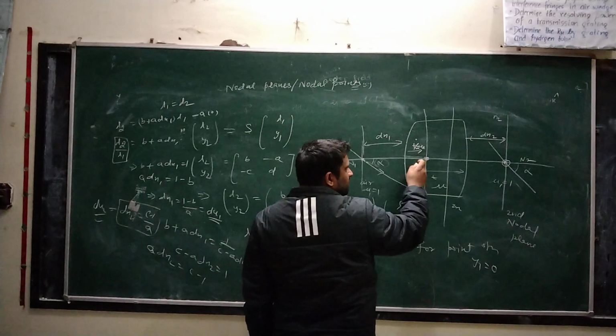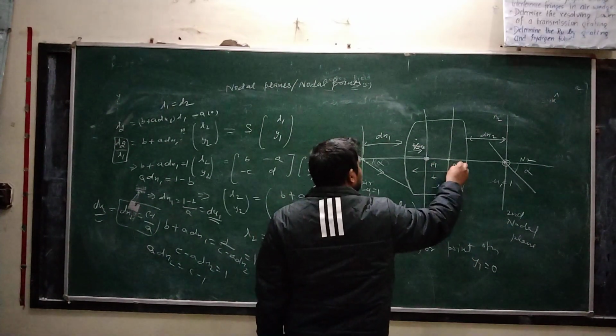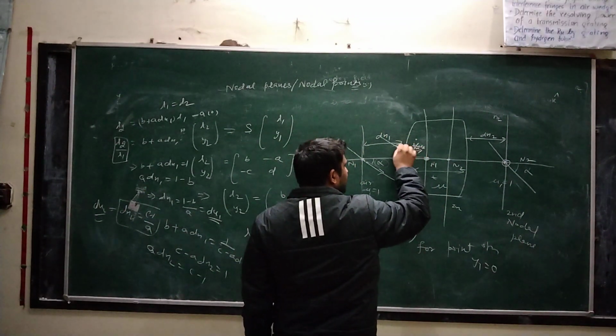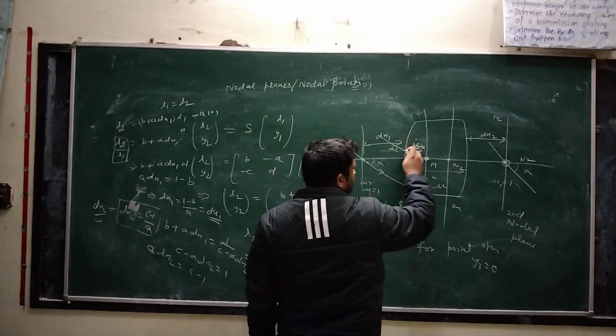So this is the first nodal plane n1, and the second nodal plane should be here on the principal axis. So the light rays coming at the angles alpha, and this